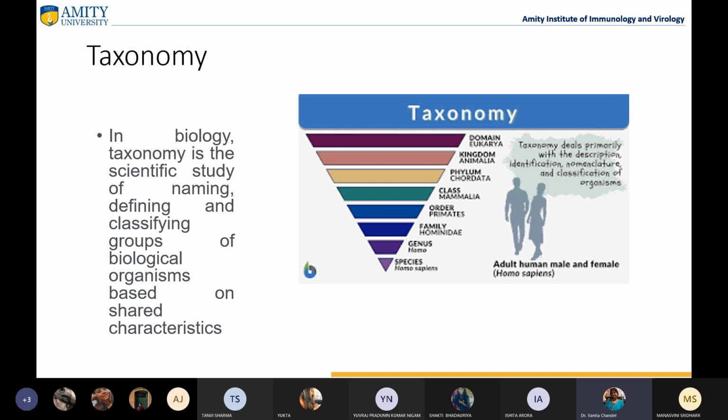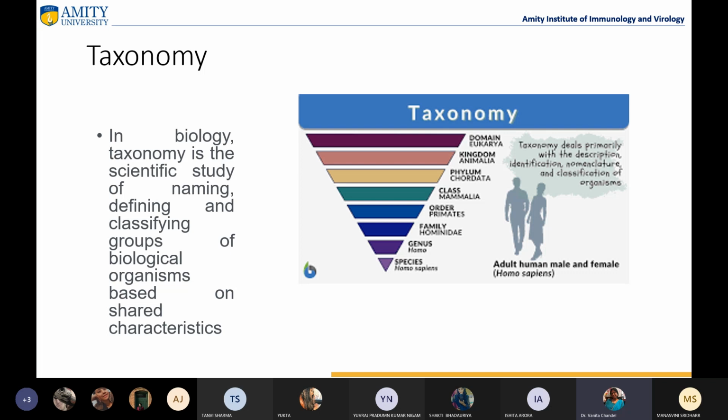Similarly, this is just an example of Homo sapiens, the human. This is how taxonomic classification is done: they are placed in a particular domain, or a proper group, division as it used to be called earlier. If we talk about humans, the domain for Homo sapiens is Eukaryota. Then the kingdom is Animalia, the phylum is Chordata, the class is Mammalia, the order is Primates, the family is Hominidae, the genus is Homo, and the species is sapiens. So this is how they are characterized.